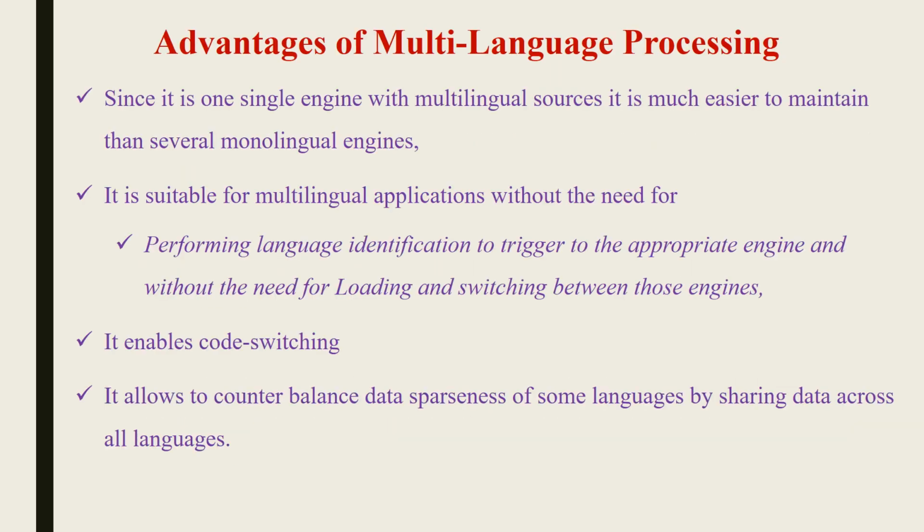If we design multi-language processing, we have a number of advantages. Among those, it will become a single engine with multi-language sources. It is much easier to maintain than several monolanguage engines. It is suitable for multi-language applications without the need for performing language identification to trigger the appropriate engine, and without the need for loading and switching between those engines. It enables code switching. It allows to counterbalance data sparseness of some languages by sharing data across all languages.